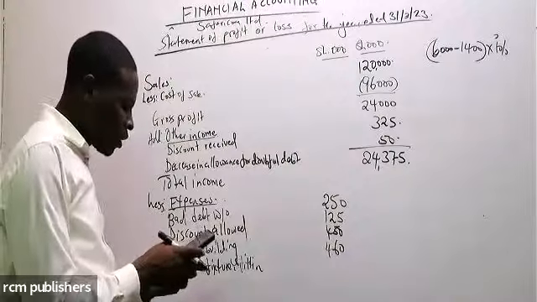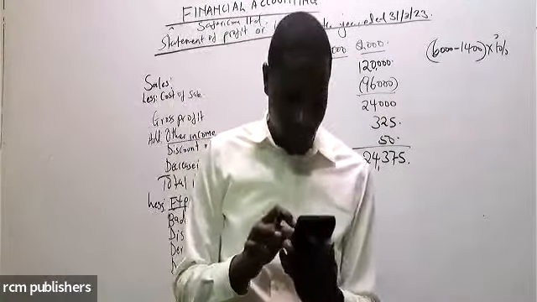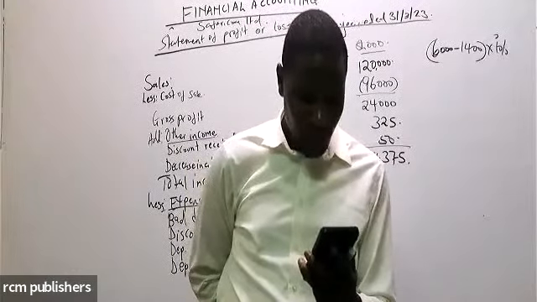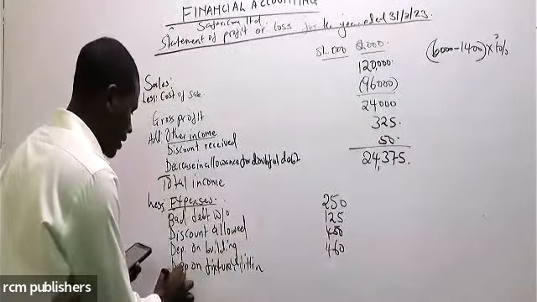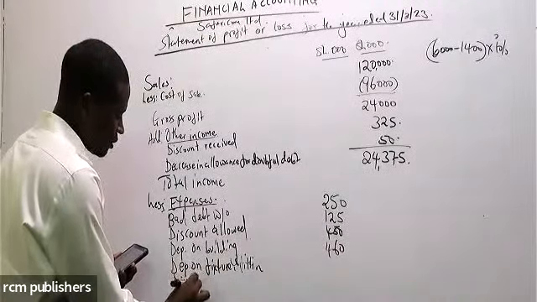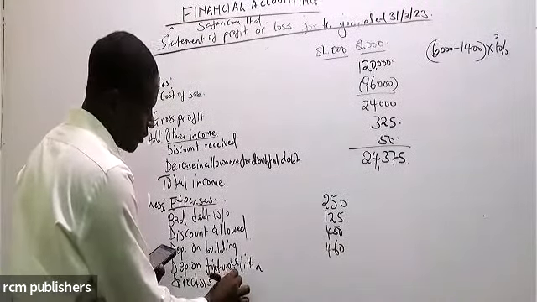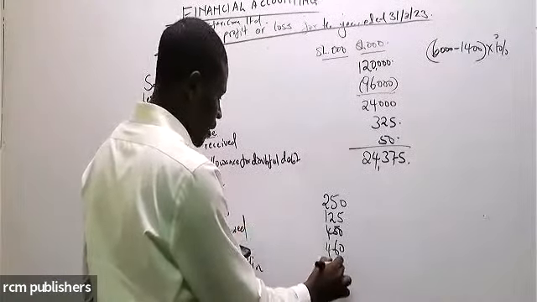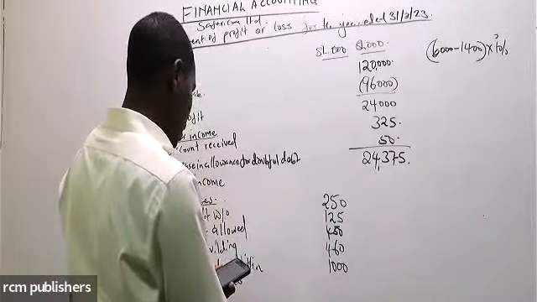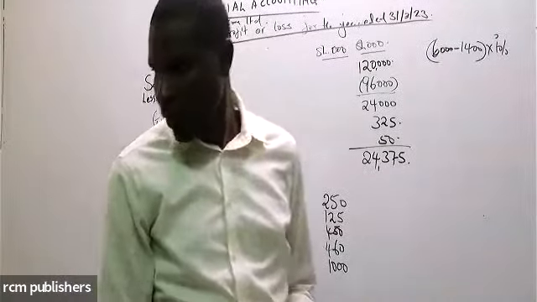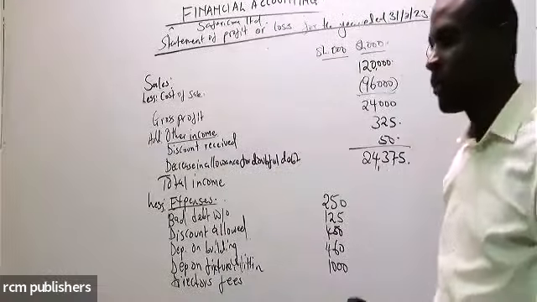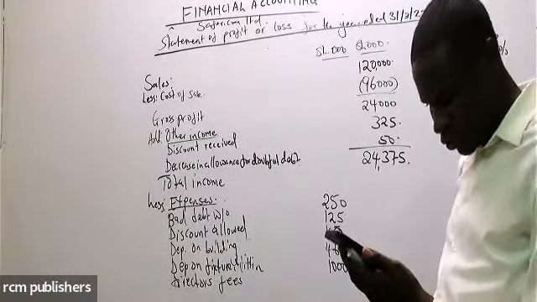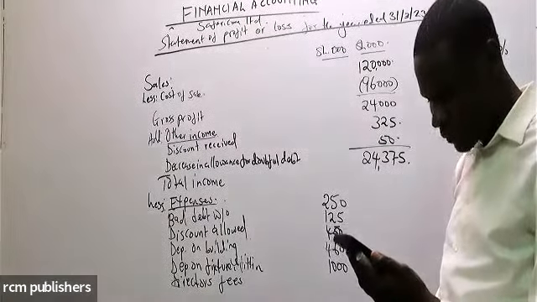Now we go to the next item. We have inventory, returns outwards, director's fee. Director's fee in this case is 1,000. Thank you so much. Did we have any information regarding the sum? No.